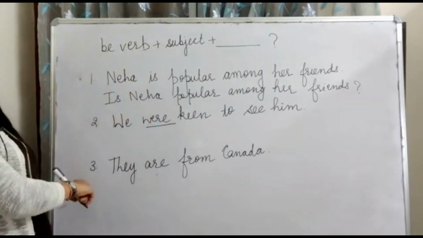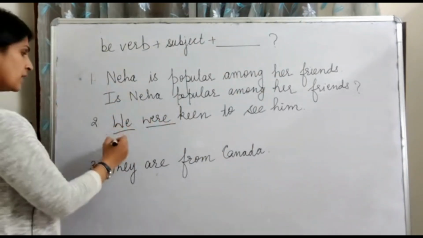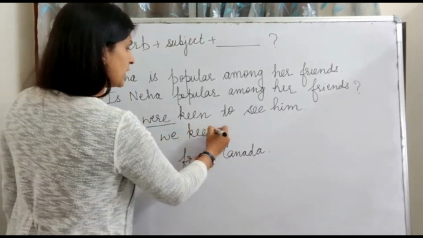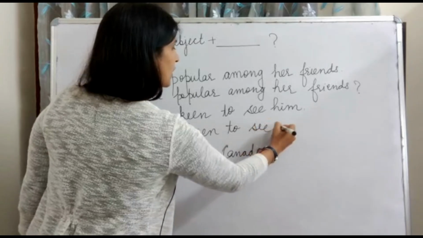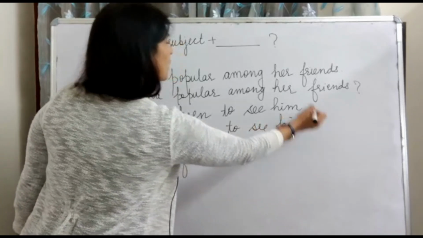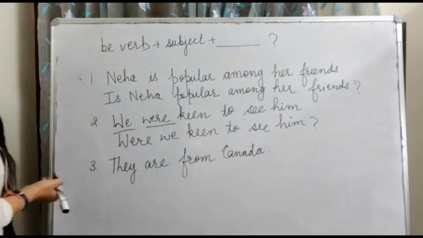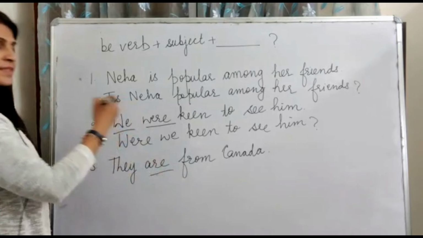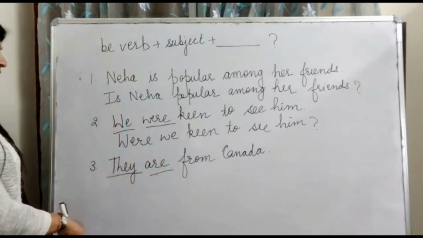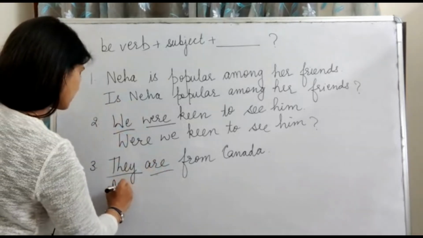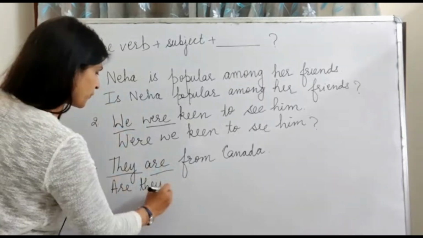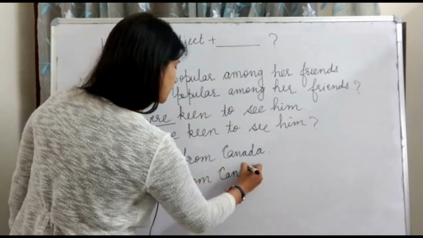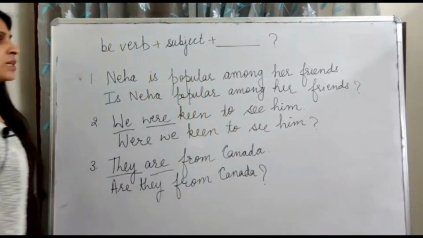Second sentence is, we were keen to see him. The verb here is were. The subject is we. So it should be, were we keen to see him? And then the question mark. The last sentence here is, they are from Canada. The be verb here is are. The subject here is they. So it should be, are they from Canada? And then the question mark.